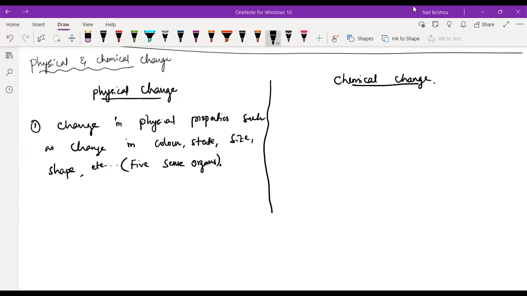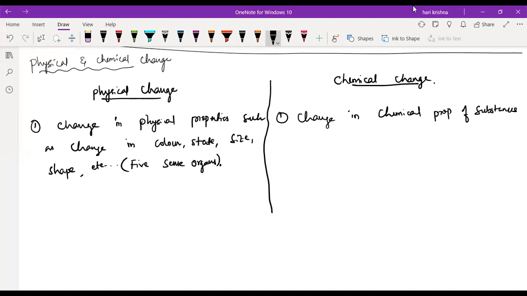So physical change means what? Change in the physical properties, such as change in the color, state, size, and shape, etc. Whichever you can sense with the five sense organs, that is a physical change. Chemical change means what? Change in chemical properties of the substance.